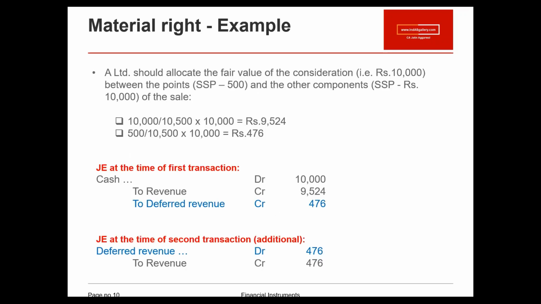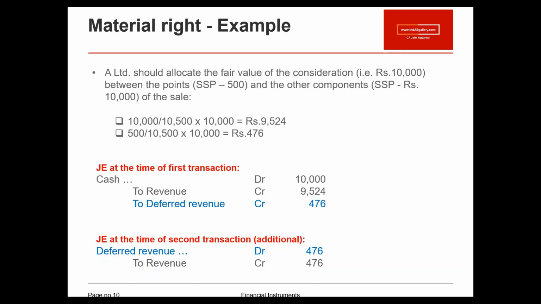In this example, entity A is getting a total consideration of 10,000 rupees, but it has made two promises in this contract. The first promise is to provide hotel accommodation in the first transaction during the first stay period. And it has also made a promise of additional discount in its subsequent stays.